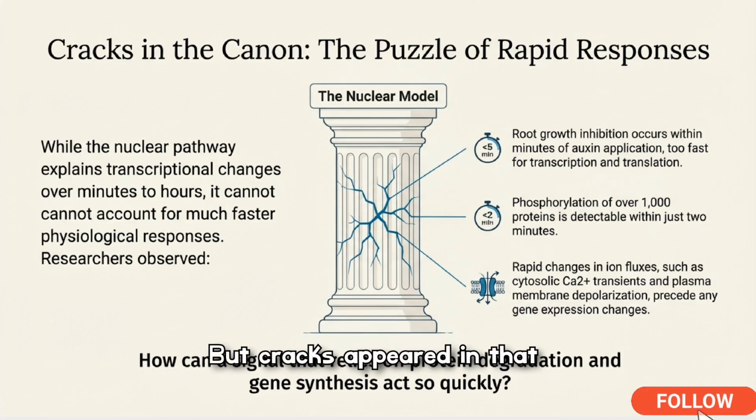But cracks appeared in that canonical view when researchers documented very rapid physiological changes that transcription alone cannot explain. Root growth can be inhibited within minutes of auxin application. Phosphorylation of hundreds of proteins occurs in a couple of minutes, and fast ion fluxes like cytosolic Ca2+ transients precede gene expression, forcing us to ask how a protein degradation model can act this fast.